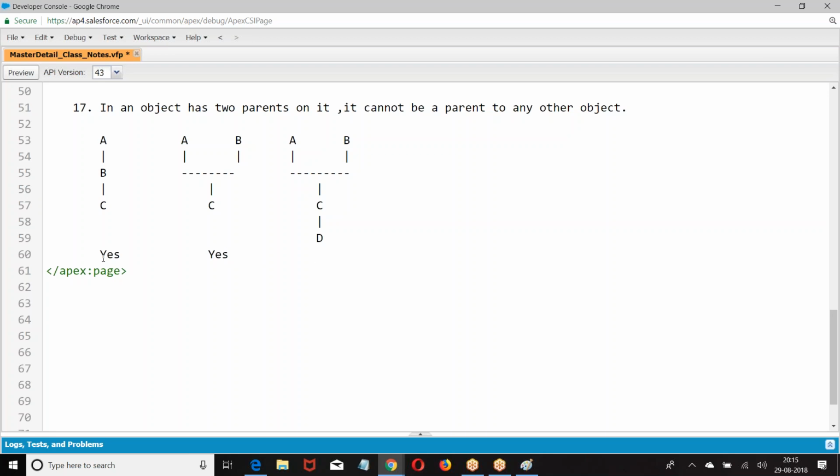Now, A to B, C, D. So, on C we have A and B as a parent. Then we have C is a parent to D. Accepted?